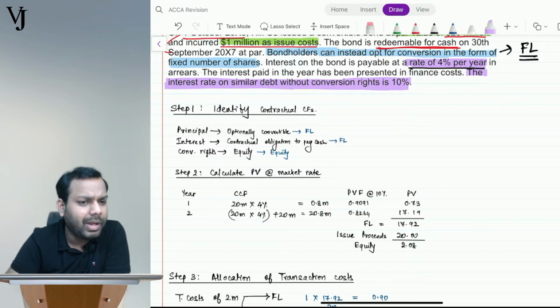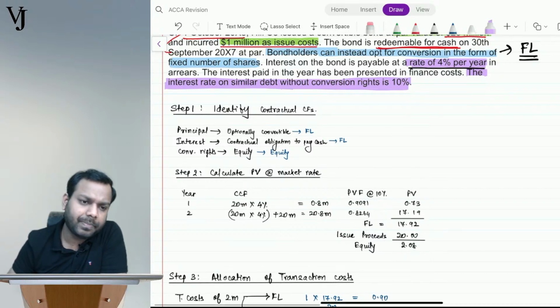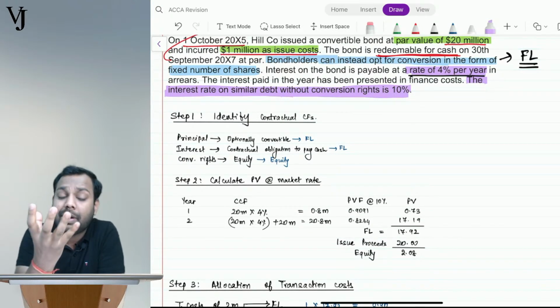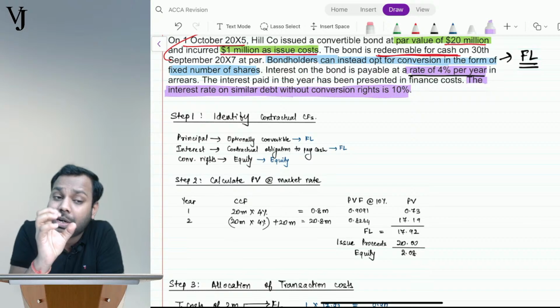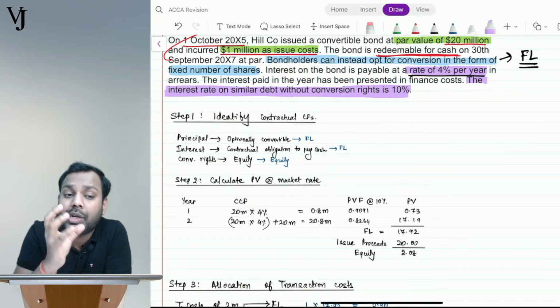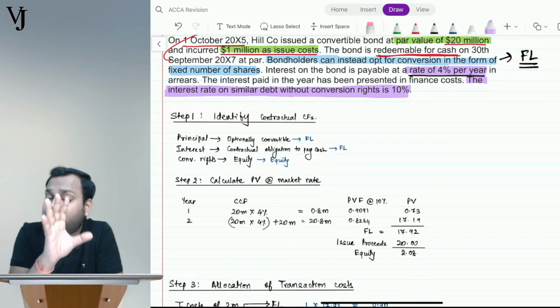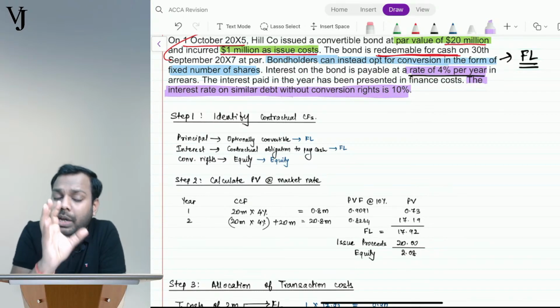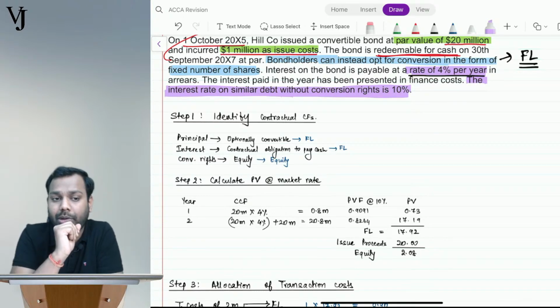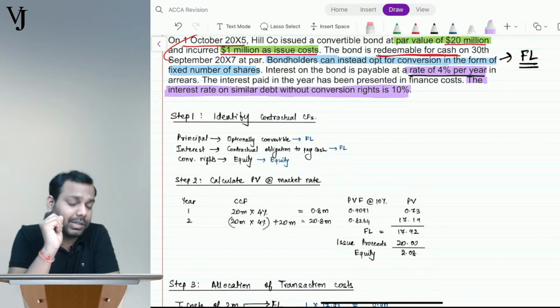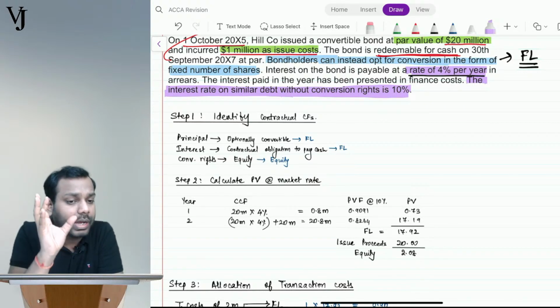Don't you think the bank will be fascinated by this offer? And the bank will reduce the interest rate. So why is the interest rate reducing? The interest rate is reducing due to the equity component. Are you understanding this part?